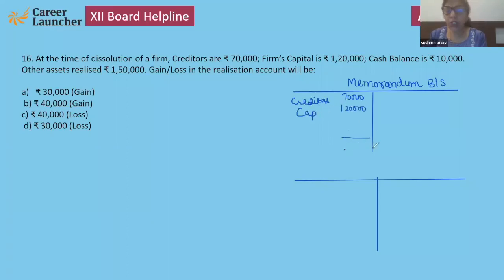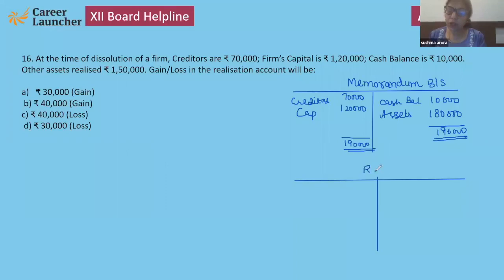So that is a total of 1,90,000 on this side. Here the cash balance is given, 10,000. So other assets, that is the balancing figure, is 1,80,000. Again, the total will be the same.